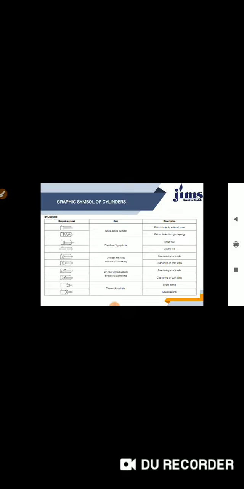So these are the different cylinders, and these are the graphical symbols of the cylinders we are using so far. First you will see the single acting cylinders, which are used with return stroke by an external force, or the return stroke through a spring. That I already have shown you. Then we come to the double acting cylinder, in which you will see one is the single rod cylinder, and one is the double rod cylinder.